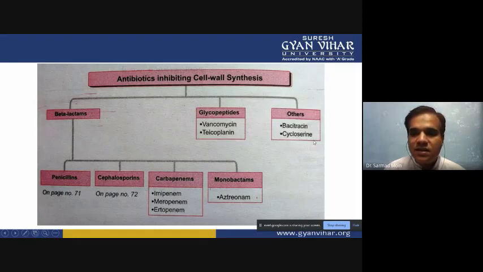Then the third category is bacitracin and cycloserine. So these are all types of antibiotics which can be effective on the synthesis of cell wall. They will inhibit the cell wall synthesis.